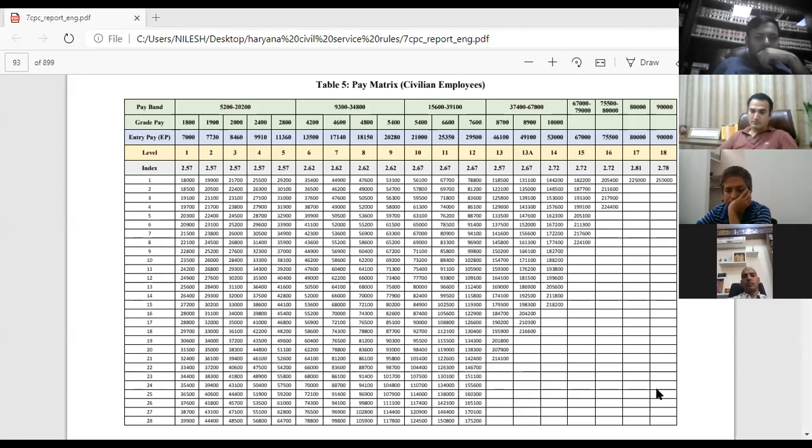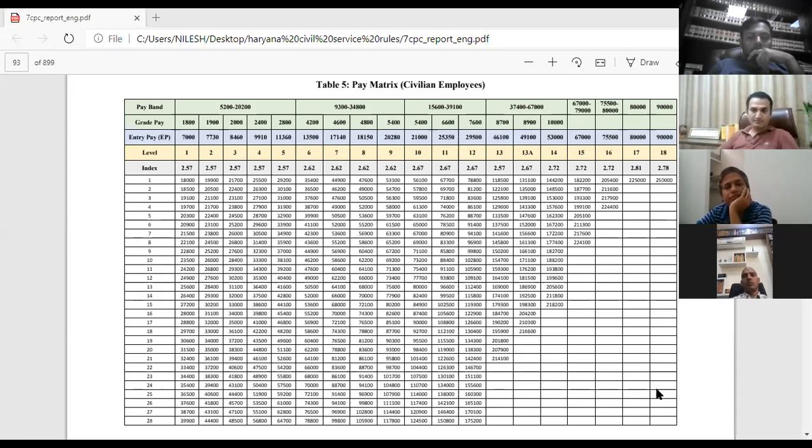So what they did is they multiplied the entry pay of 7,000 rupees with the index of 2.57. They gave an index of 2.57 at level 1. If you are able to see at serial number 5, you see index is 2.57.